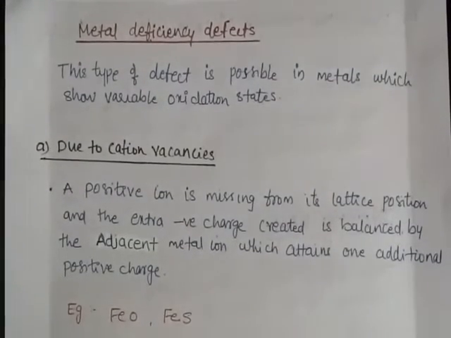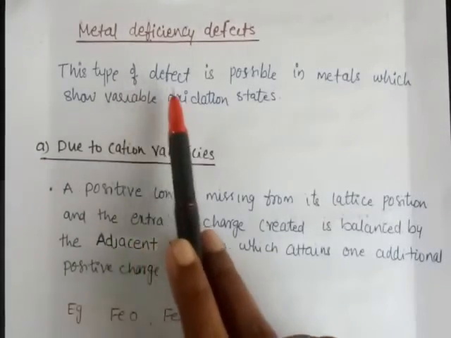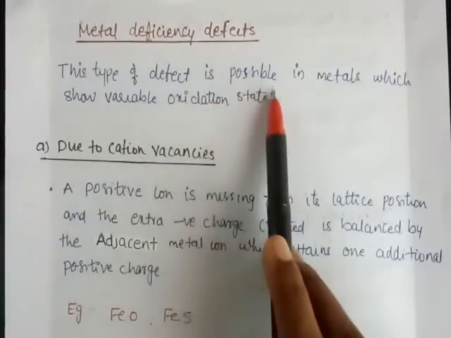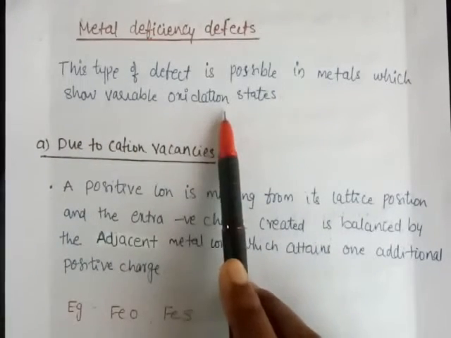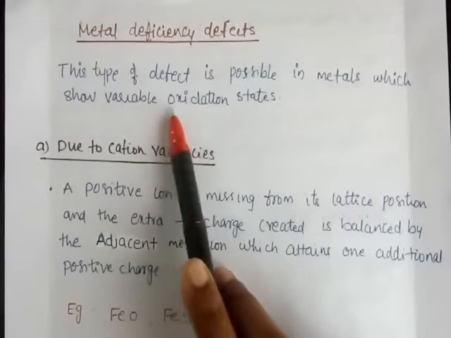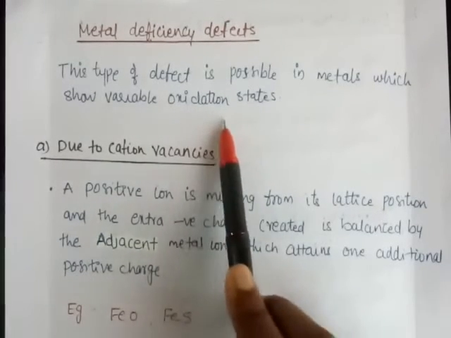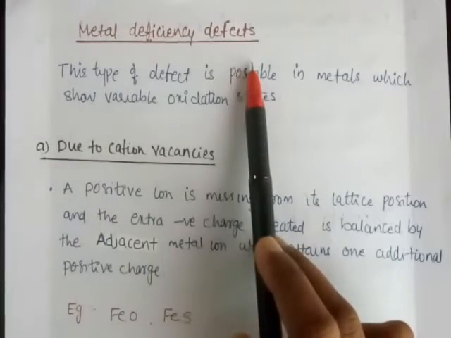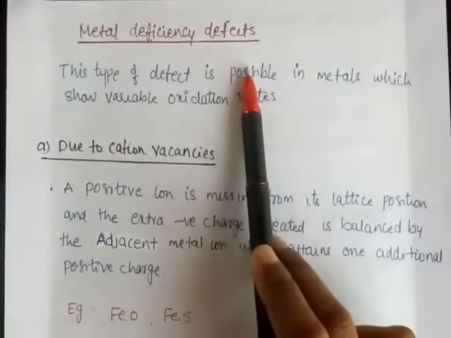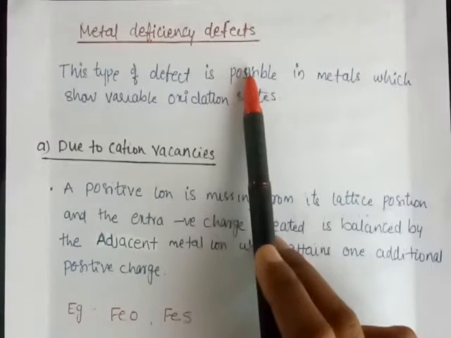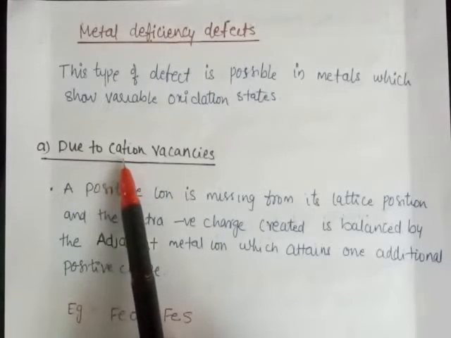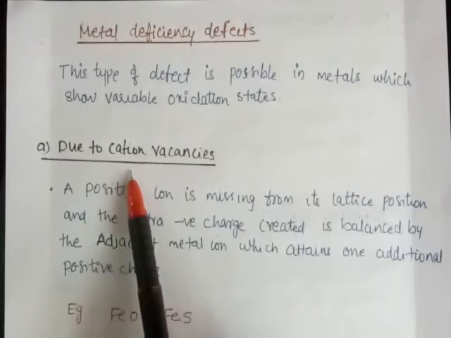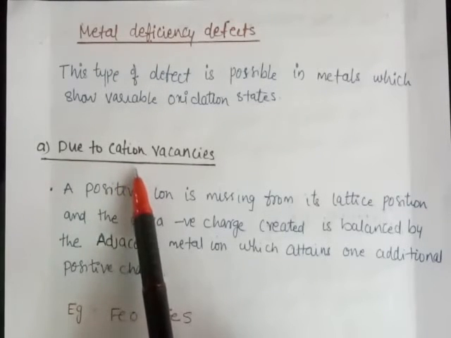Now we are going to discuss metal deficiency defect. What is that? This type of defect is possible in metals which show variable oxidation state. So the metals having variable oxidation state will show the metal deficiency defect. It can be classified into two. The first one is due to cation vacancy and the other one is due to the presence of an extra interstitial anion.